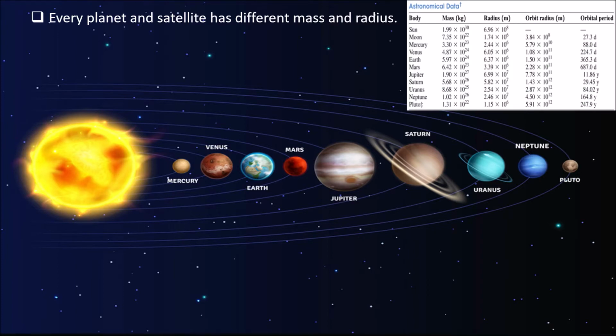See the chart. Especially Earth. Earth has mass 6 into 10 raised to 24 kg and radius 6.4 into 10 raised to 6 meter. Jupiter has mass 1.9 into 10 raised to 27 kilogram and radius 7 into 10 raised to 7 meter. So all the planets have different masses and radii.